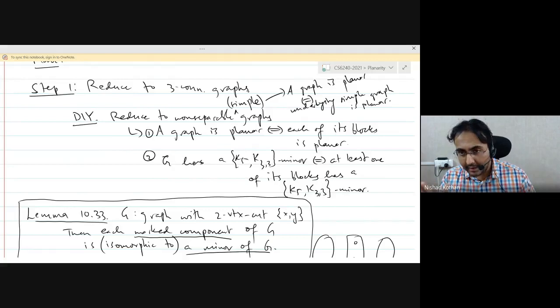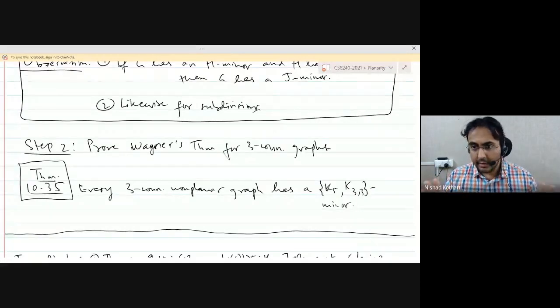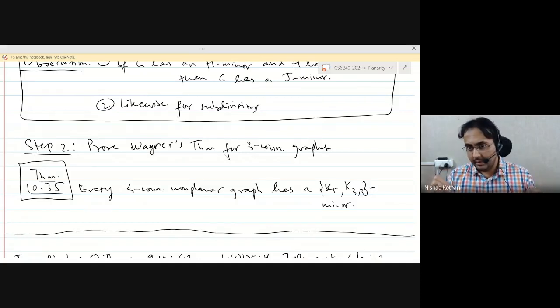So I want to start with that today, so that we are not rushing in this part, which is essentially the most important part in graph planarity as far as this course is concerned. Okay, so I want to start with proving Wagner's theorem for 3-connected graphs. In particular, we want to show that if we have a 3-connected non-planar graph, then it has a K5 or K3,3 minor, the difficult direction of Wagner's theorem.